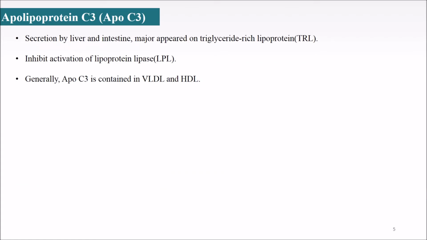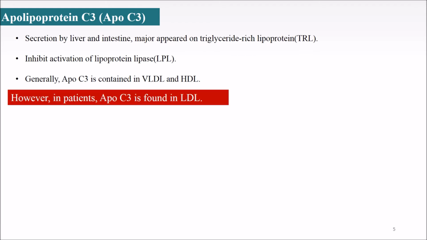Let me introduce apolipoprotein C3 first. Apolipoprotein C3, also called ApoC3, is secreted by the liver and the intestine. It majorly appears on TG-rich lipoprotein. Apolipoprotein C3 can inhibit activation of lipoprotein lipase. Generally, ApoC3 is contained in VLDL, IDL, and HDL. However, in CKD patients, ApoC3 is found in LDL.